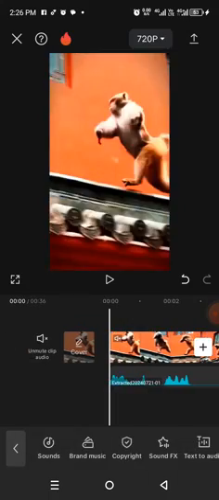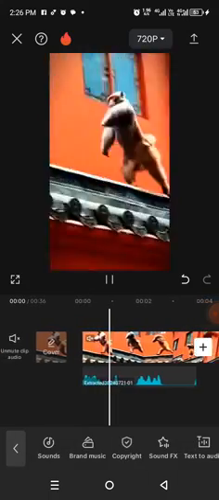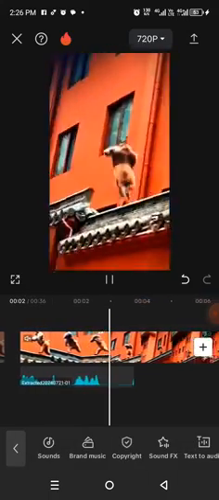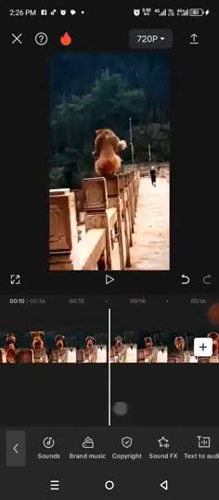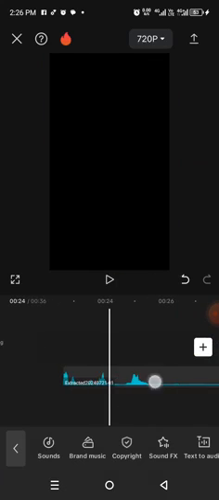Look at the first one that I cut out. You see now it has stopped. So let me go and join the one I've cut out. This one, I need it. So I will tap on it. It will highlight like this. I will drag it.